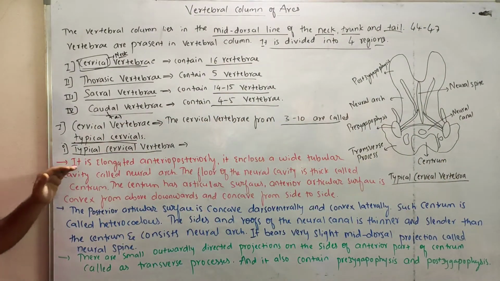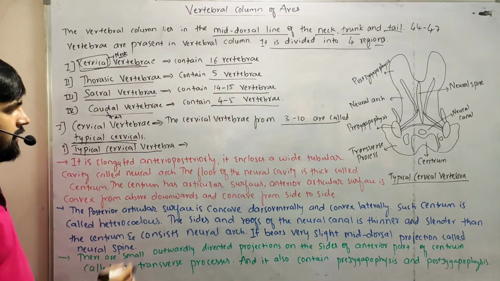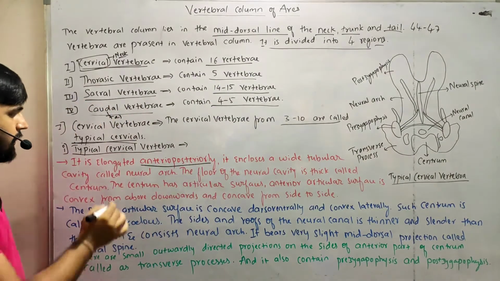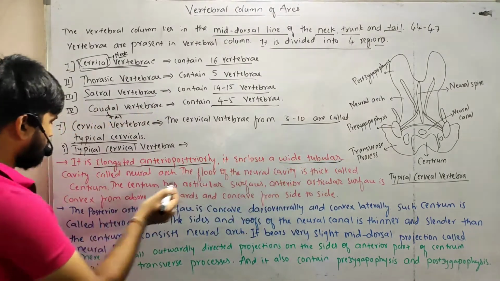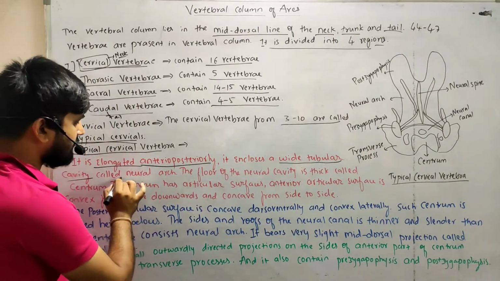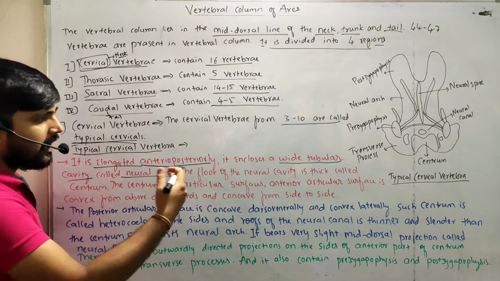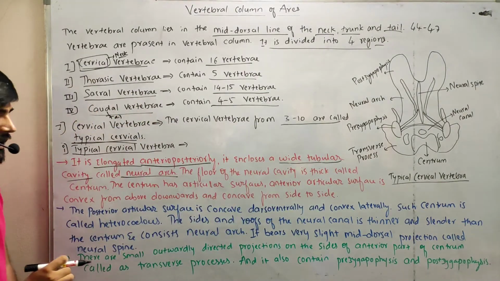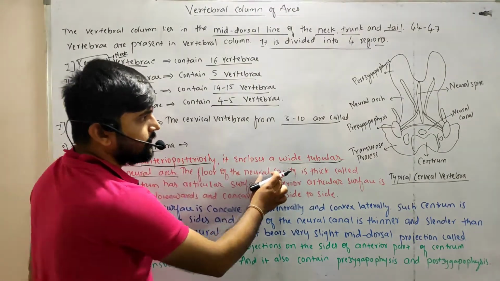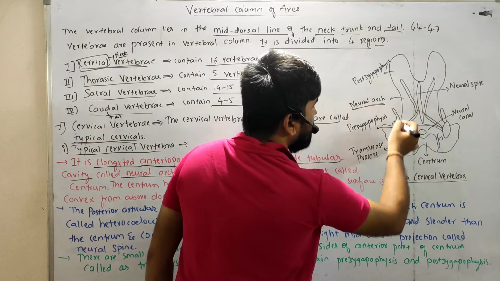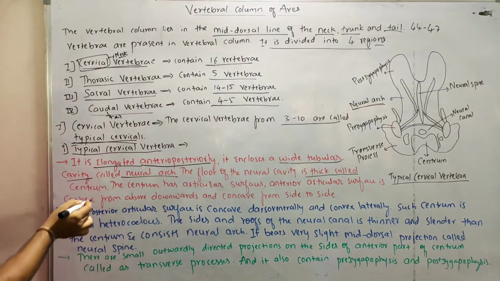The first point is that it is elongated, as we can see diagrammatically, elongated anterior-posteriorly. It encloses a wide tubular cavity, and that cavity is the neural arch. So it is anterior-posteriorly elongated and contains a wide tubular cavity called the neural arch. The floor of the neural arch is thick.